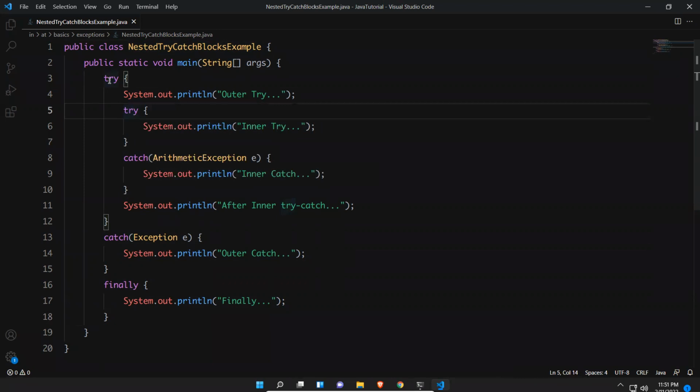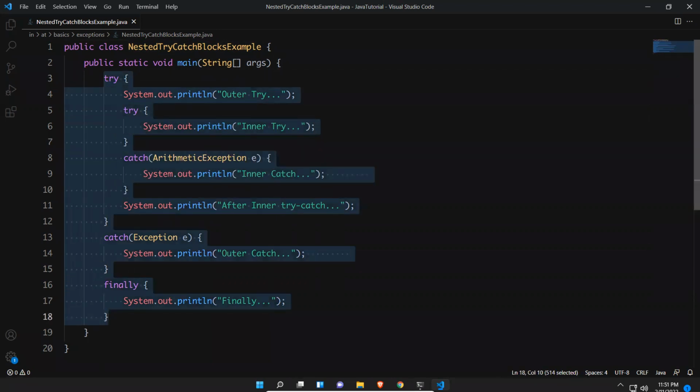So now, if this is the case, what could be the output? So first it comes here. Inside that, I do not have any exception code. This is just a System.out.println. So outer try, it will print here. Then it will jump into the try block, right? Inside the try block, I have inner try. There is also no exception. If there is no exception, it will never go to the catch block. So it will not execute this.